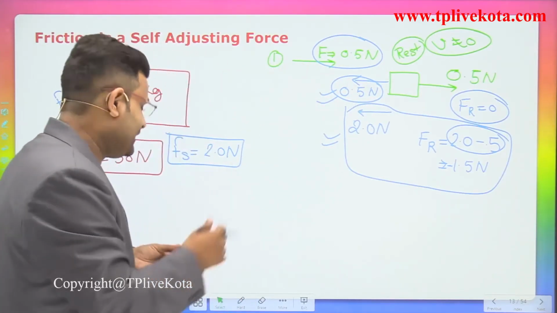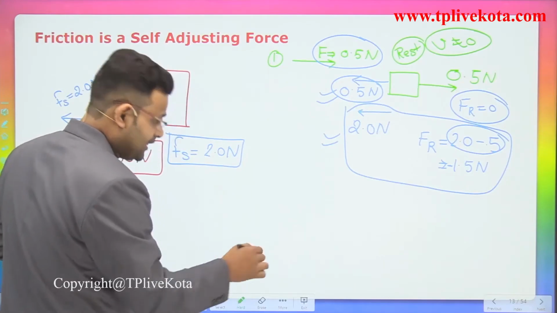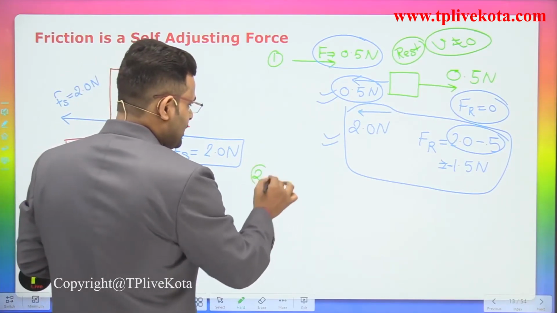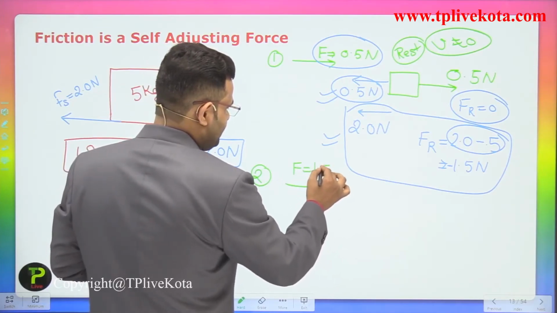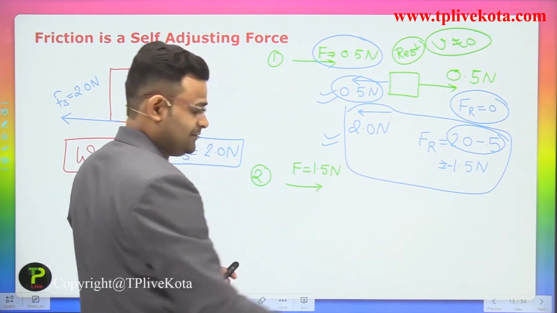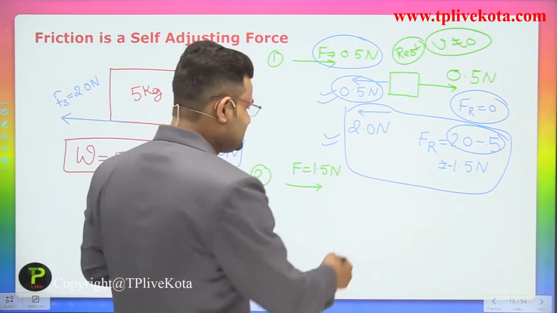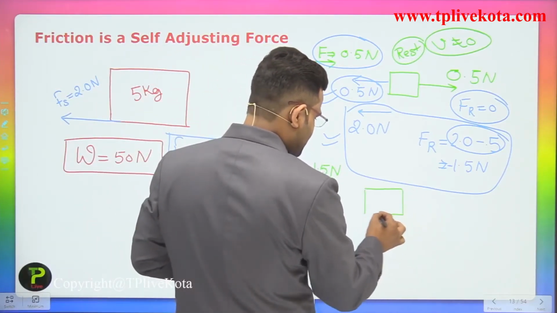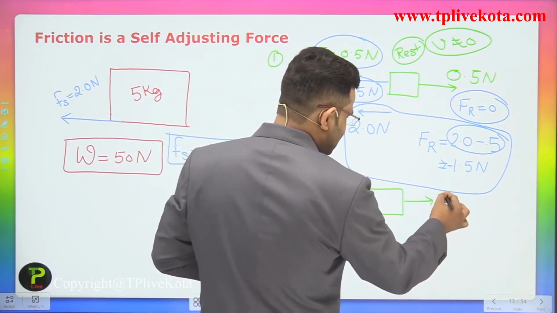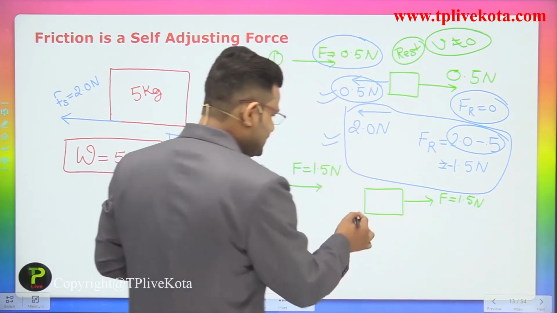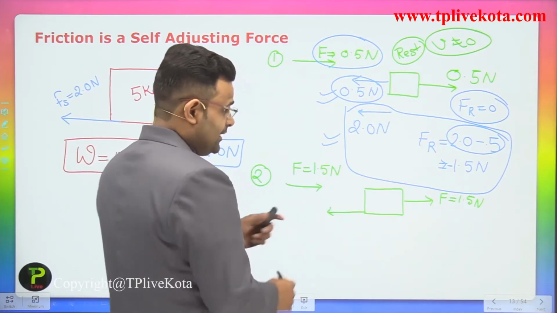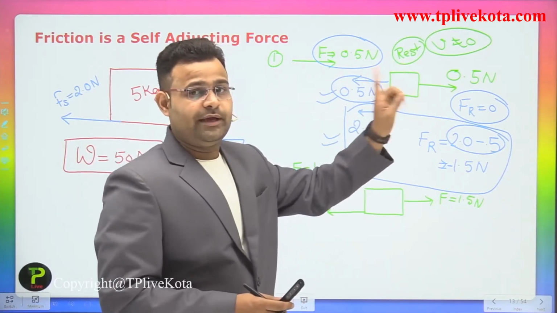If you increase that force, another person comes and applies a force of 1.5 Newton to the right-hand side. So again we consider two situations. With a force of 1.5 Newton, again the body is at rest.